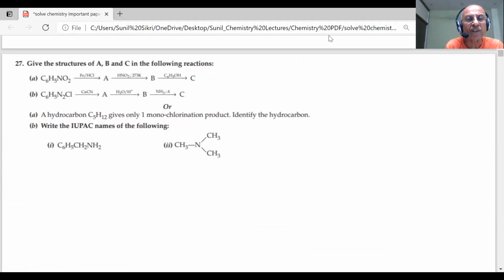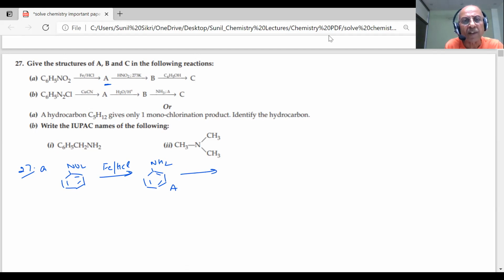You already know these reactions. This, what is this? Nitrobenzene. And this is a reducing agent, Fe/HCl. It will produce hydrogen. Hydrogen will act as a reducing agent, and what you will get is NH2, aniline. This is my A, students.